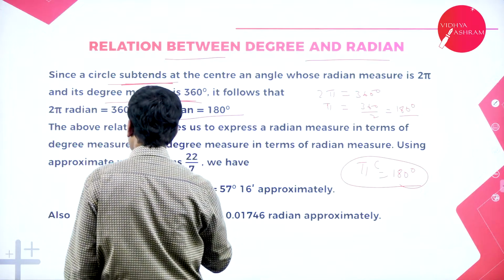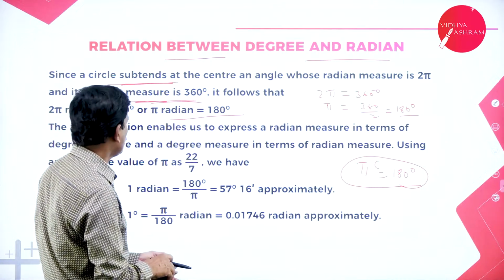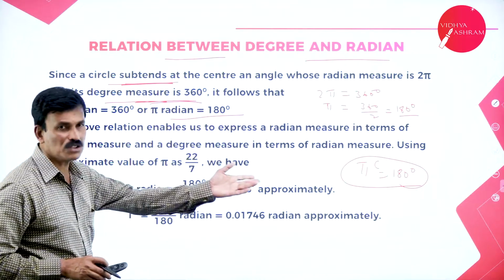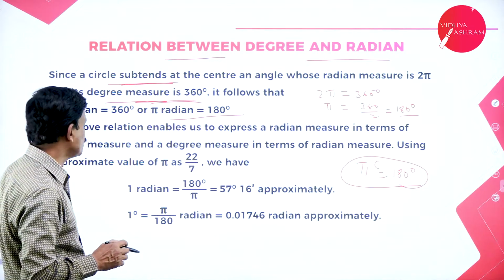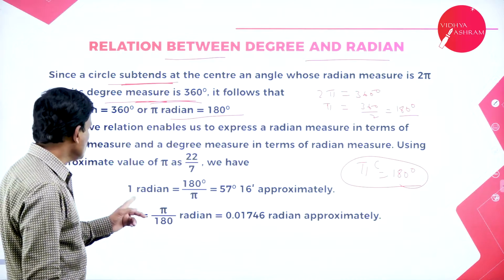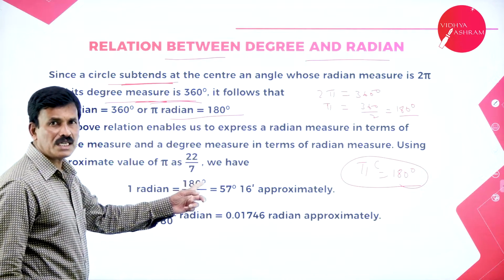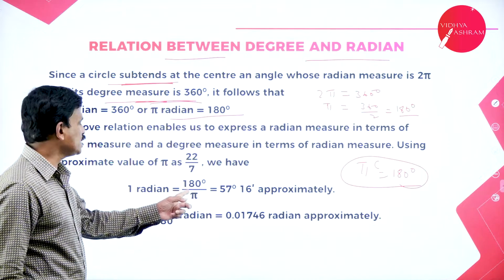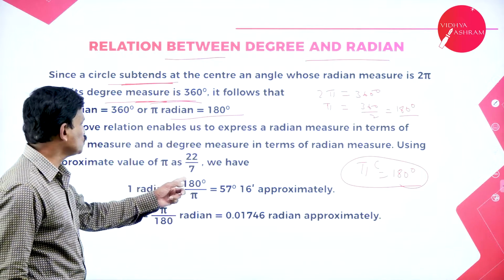The approximate value of pi is 22/7, whereas in trigonometry the value of pi is equal to 180 degrees. Therefore 1 radian is equal to 180 degrees divided by pi, that is 22/7.